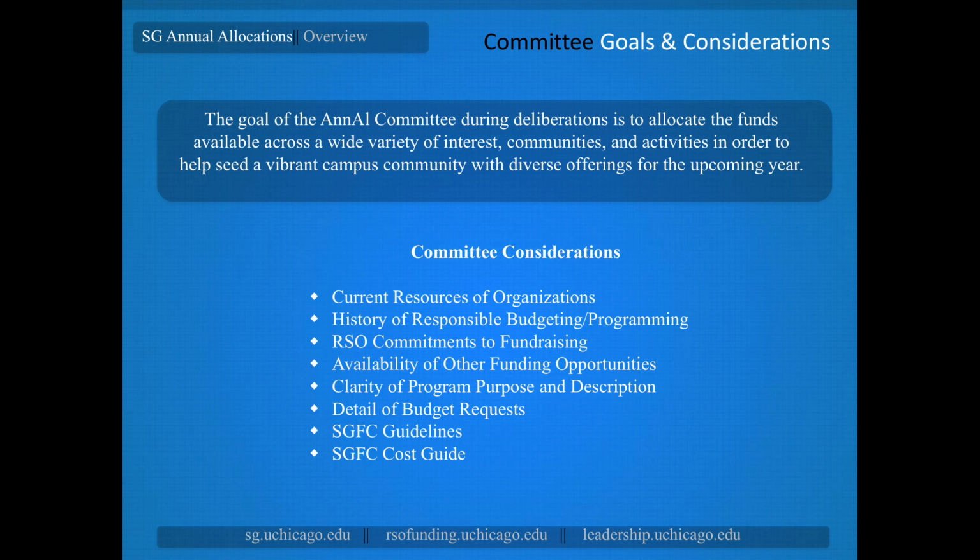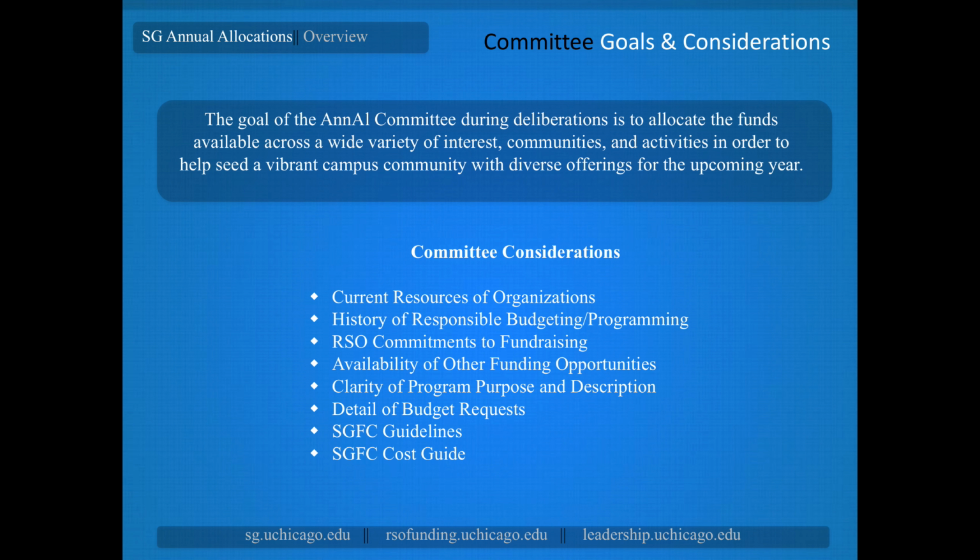The committee also wants to see a history of responsible budgeting and programming. Have you ever held this event in the past? Was it successful? Have you been able to stay on budget? And has your budget met your needs? They need to be sure that they can count on the information you're giving them and that you'll be able to follow through once they give you money for your programs.